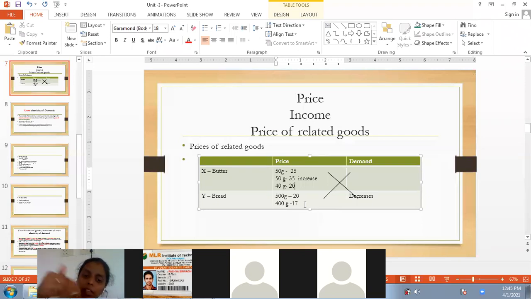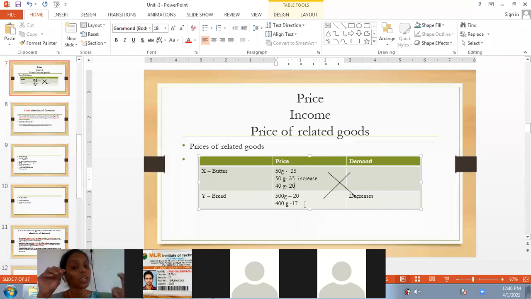Okay. So in this case, the same thing will happen. Even if we consider ourselves, dal and rice. We used to purchase dal and rice combinedly. When the dal prices increase, then what happens? Can we consume only rice? Might not be. Guys, you may think that instead of dal, the person may purchase vegetables.